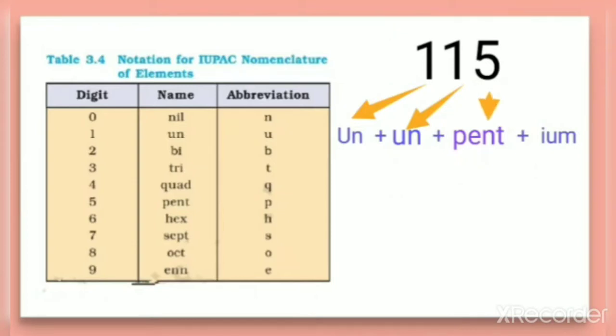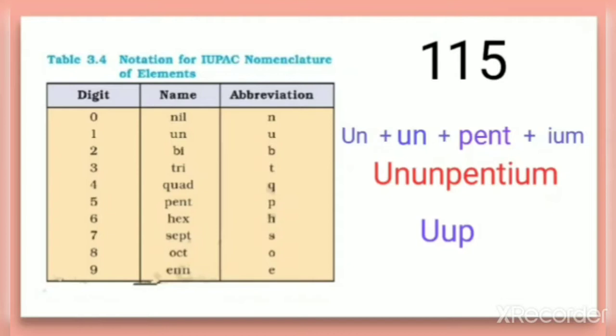For 5, pent, because the name for digit 5 according to the table is pent. And at the end we have to take ium. When combining these together, you always take the same order, you should not change the order here. So when you combine these names, you will get this name.